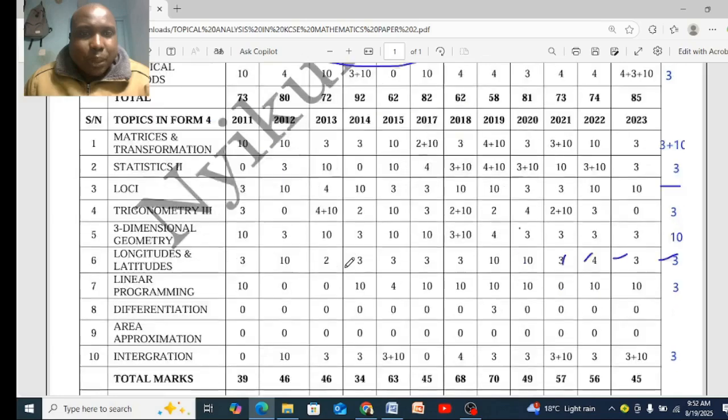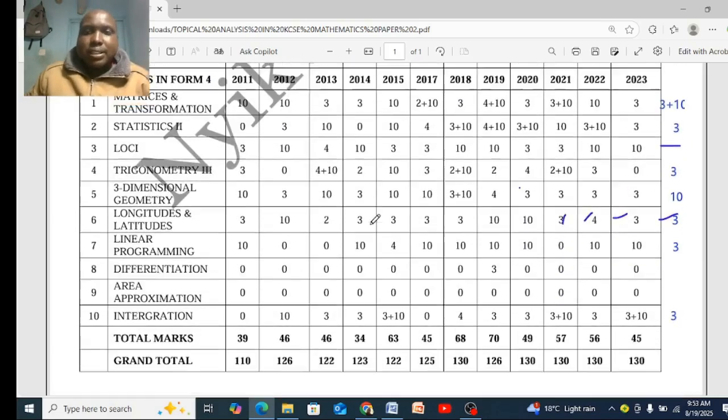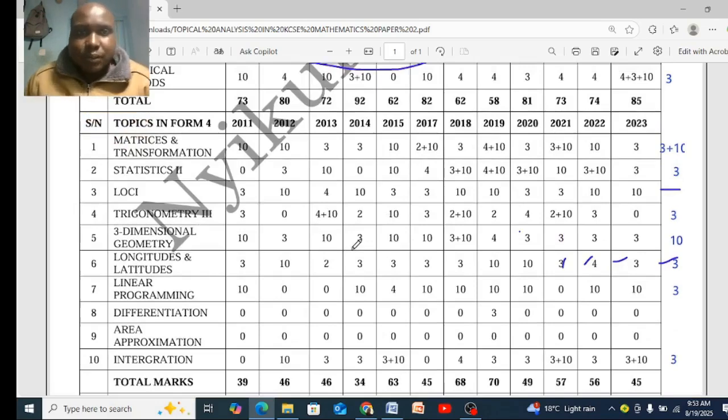Let us look at Form 4 topics and the ones you expect. From here, I'm going to give you 8 topics from which you will get your own 5 in section 2.